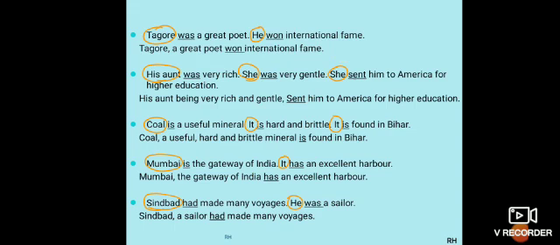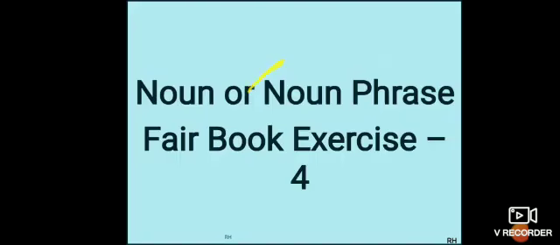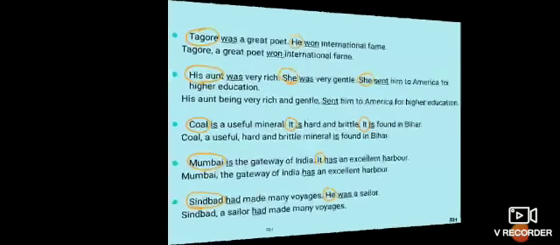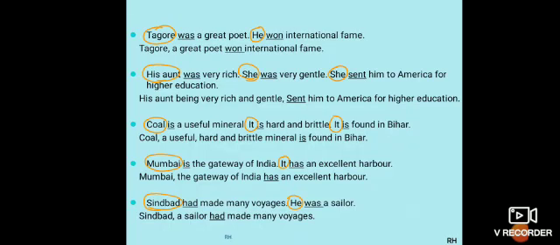Number 2, His aunt was very rich. She was very gentle. She sent him to America for higher education. So now the finite verb is was, second finite verb is was, and third finite verb is sent. Now if I keep one finite verb as it is, I have to change the two finite verbs. So in that case, I could eliminate this was and I could eliminate this was also. Understood?